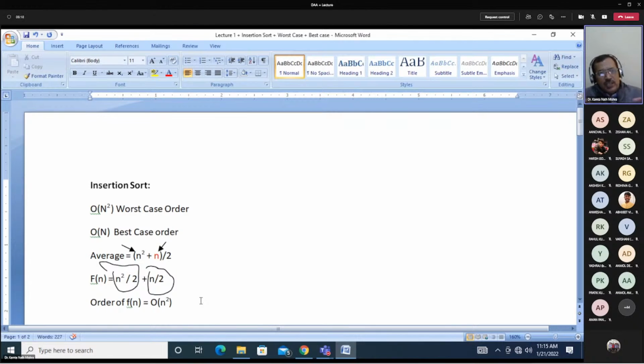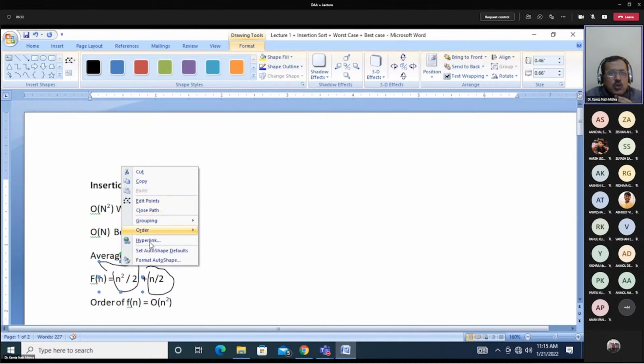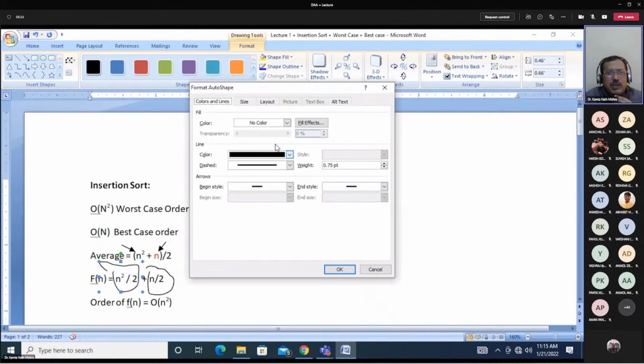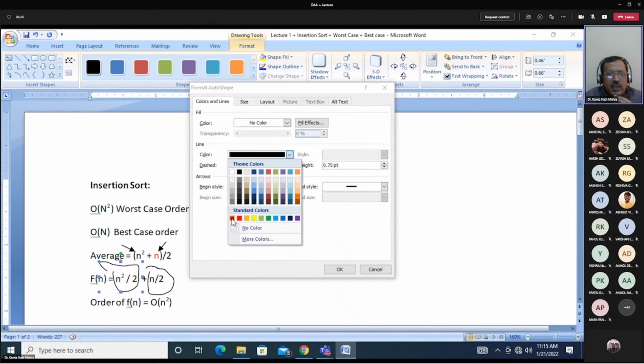Out of these two, we can select one of them, and whichever is giving the highest value will be selected. So we will select n square by 2. I am marking this in red color. You understood why we are selecting n square by 2? Ashish Singh, did you understand why we select n square by 2? Why not n by 2?